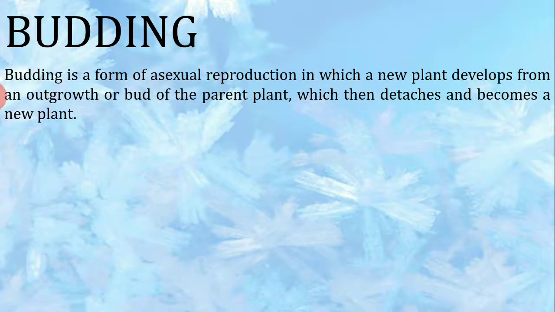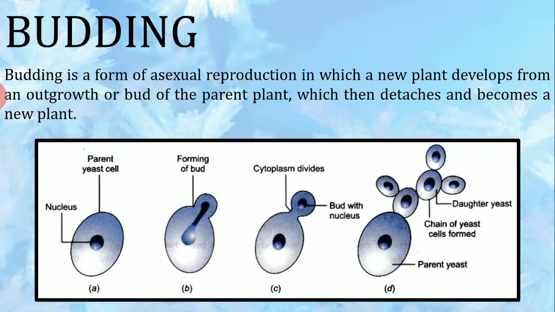Now let us come to budding. Budding is a form of asexual reproduction in which a new plant develops from an outgrowth or bud of the parent plant, which then detaches and becomes a new plant. Here children, you can see a small bud with a nucleus present in it and the parent yeast cell.